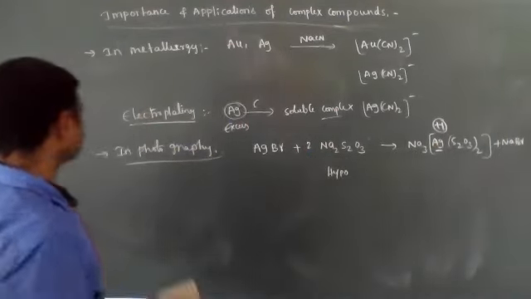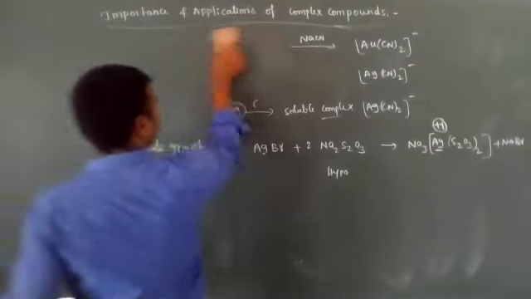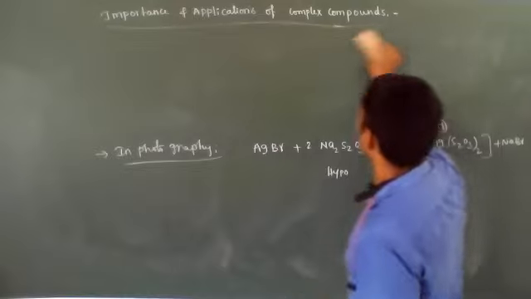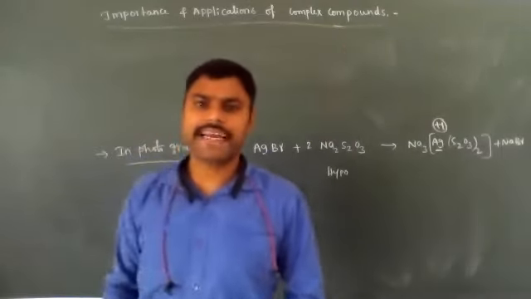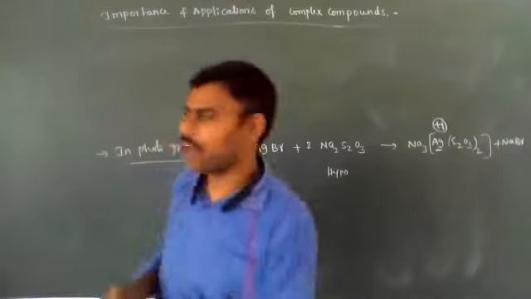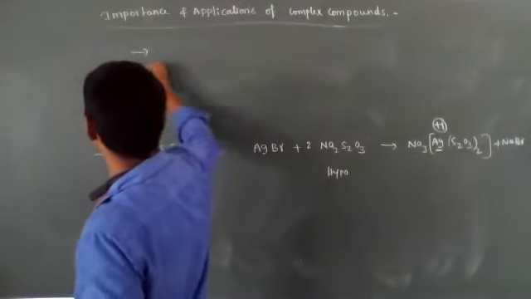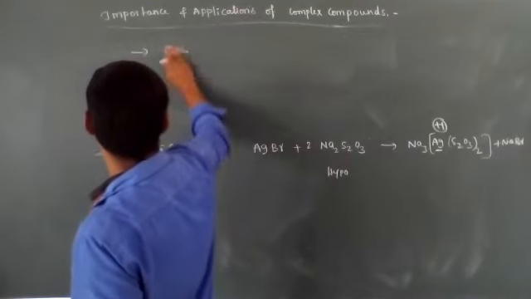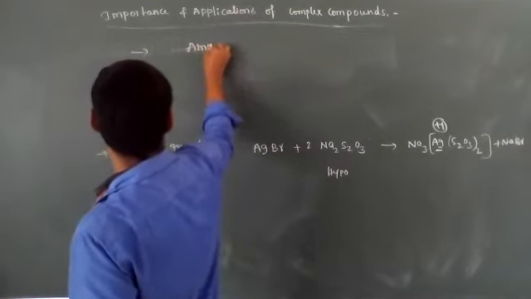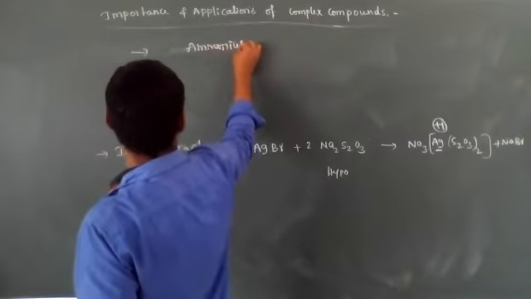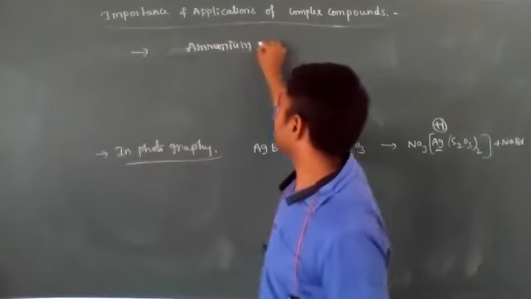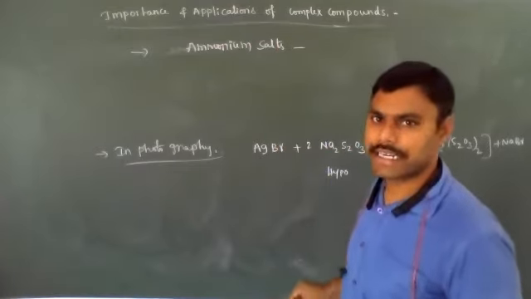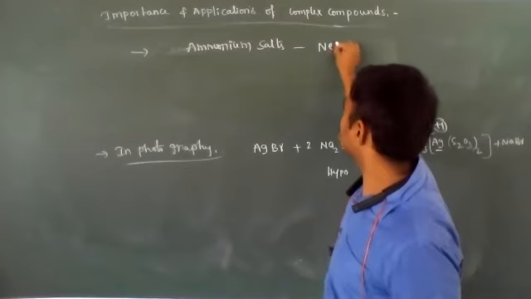Next, another importance of complex compounds is in qualitative analysis, for identification of ammonium salts. We use one important reagent. What is that reagent?